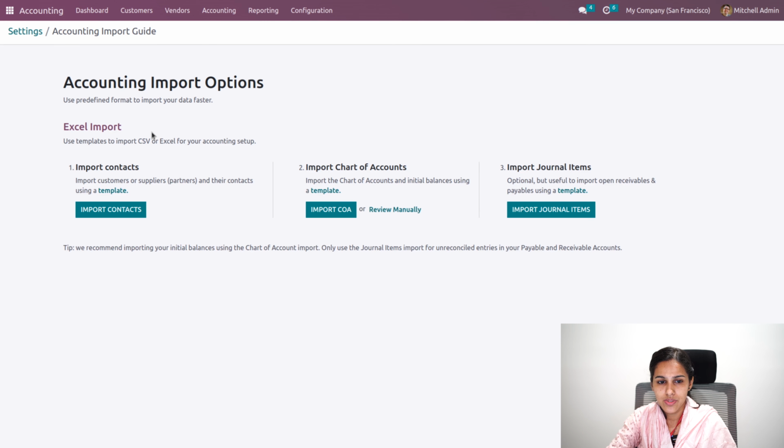This will lead you to the accounting import gate where you can import the contacts, then chart of accounts as well as journal items. Once you have imported your contacts, chart of accounts and journal items, you can see the respective chart of accounts, contacts and journal items in your database as well. So this is about the chart of accounts.